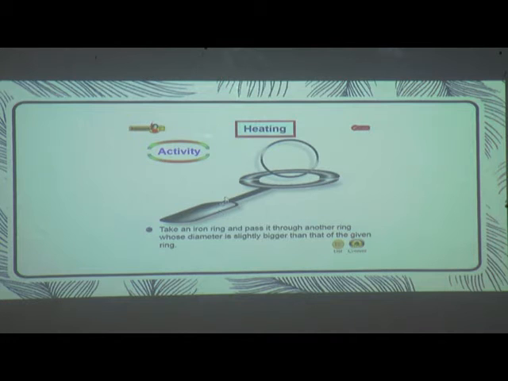So this is an activity to see whether heating is responsible for a change. Take an iron ring and pass it through another ring whose diameter is slightly bigger than that of the given ring.